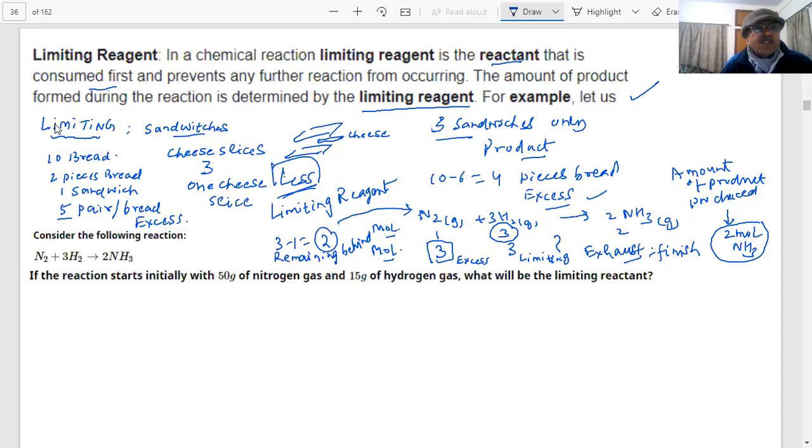In the exam, these questions are coming. On the screen, there is a question which I have given. I give you 1 minute to attempt this question. Consider the following reaction. Nitrogen plus 3 hydrogen gives 2 ammonia. If the reaction starts initially with 50 grams of nitrogen and 15 grams of hydrogen, what will be the limiting reagent? You have 1 minute to attempt this question before I solve it.